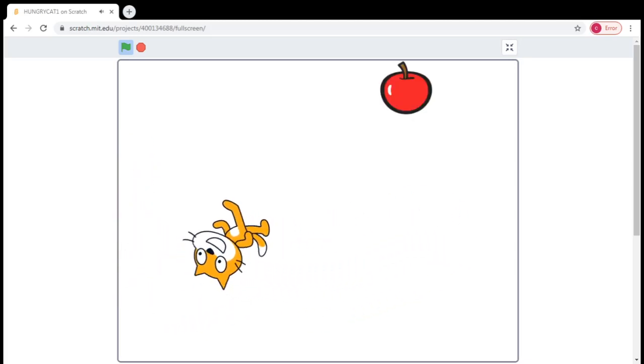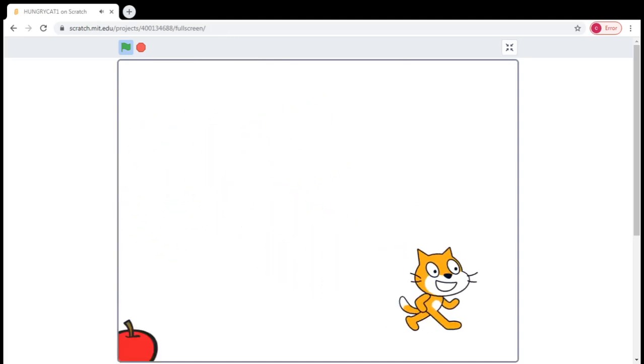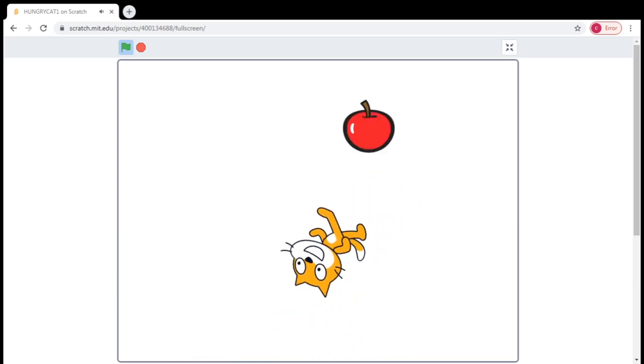Well, hello guys, we're making Hungry Cat. In this game, the cat will try to eat the apple. Like this.